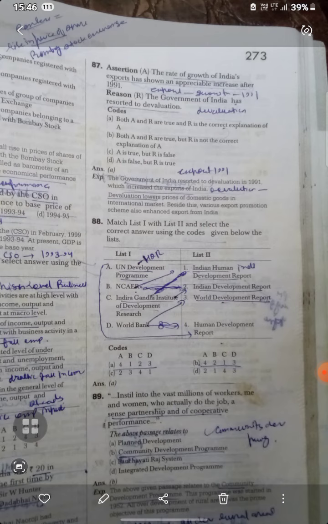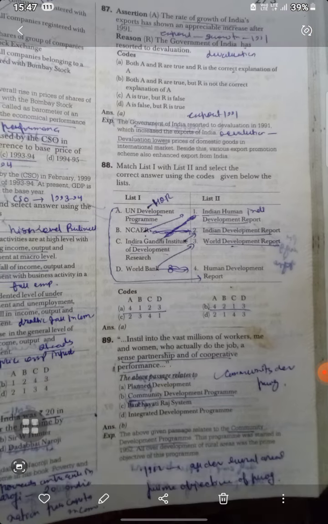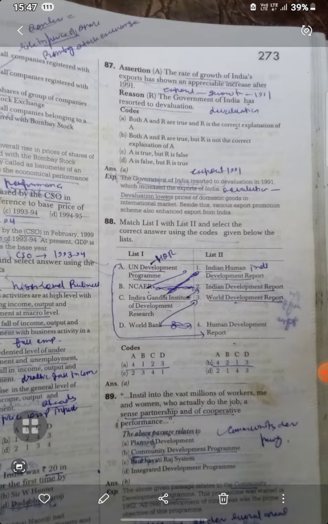Both are correct. UN Development Programme is the UN Development Programme, and World Bank is Human Development Reports. Indira Gandhi Institute of Development Research is in the India Development Report. NCAER is the India Human Development Report. Now, instilled into the vast millions of workers, men and women who actually do the job, is a sense of partnership and cooperative performance: Community Development Programme. It's the Community Development Programme for women actually to do jobs, with a sense of partnership and cooperation.